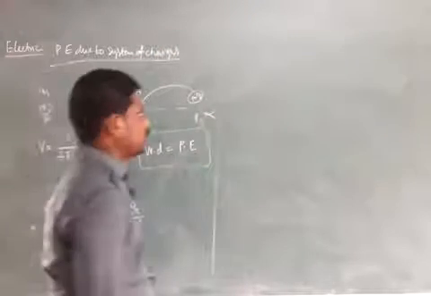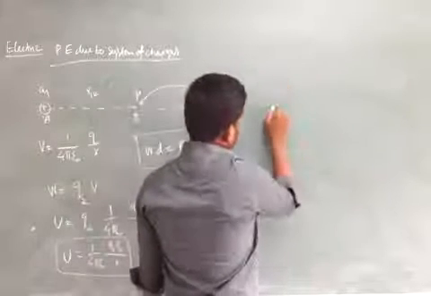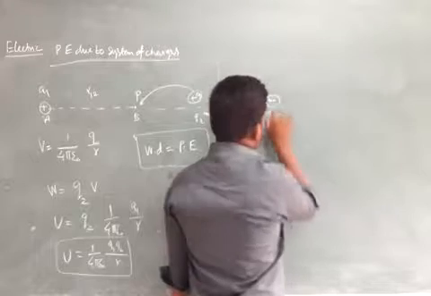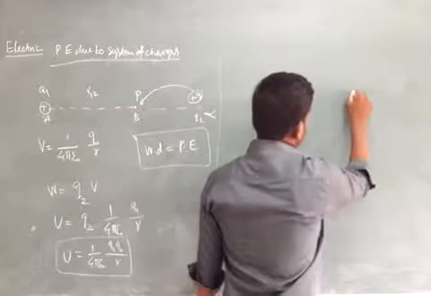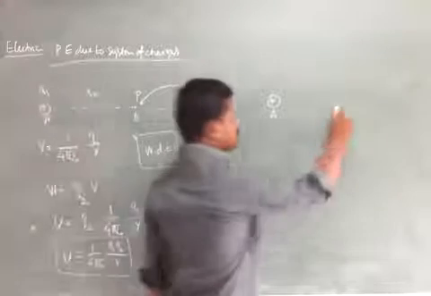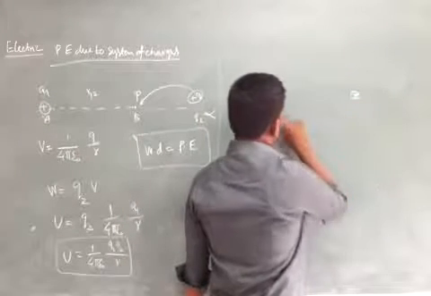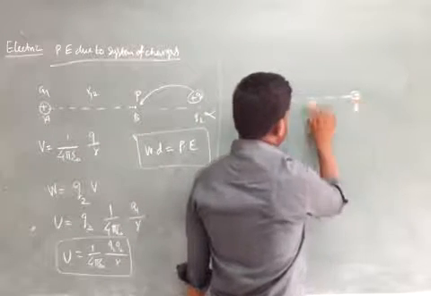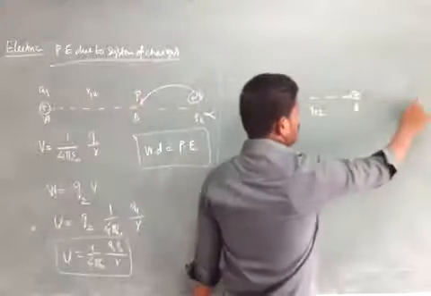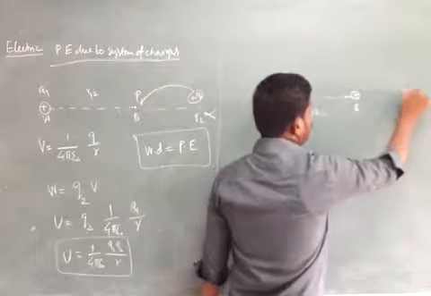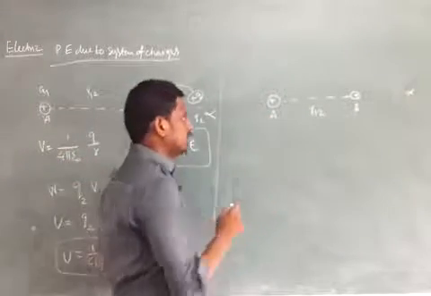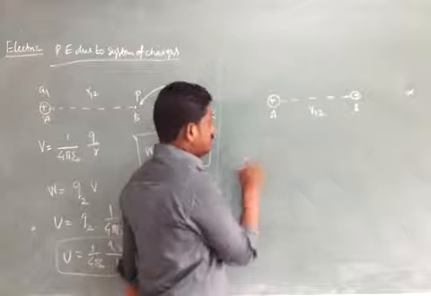Consider a plus Q located at the point A. Bringing this first charge from infinity needs no work. Another charge is located at point P, and the distance between A and B is R12. To bring the charge from infinity to the finite point P, we need to do some work. That work done is stored as potential energy.